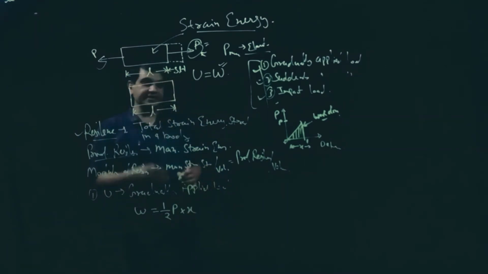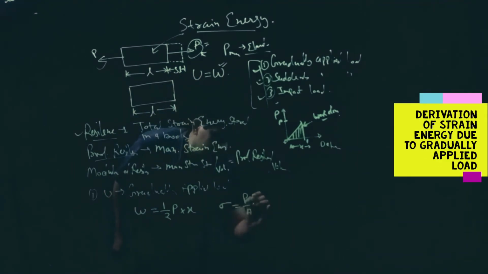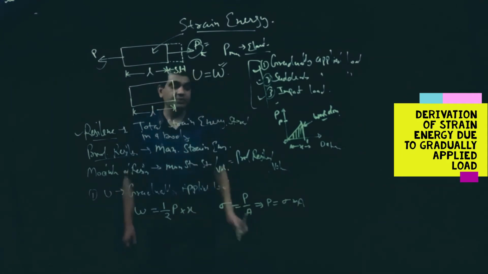Now we will interrelate it with respect to stress. Stress is equal to load upon area, so P is equal to stress into area. Now X is the deformation in length.